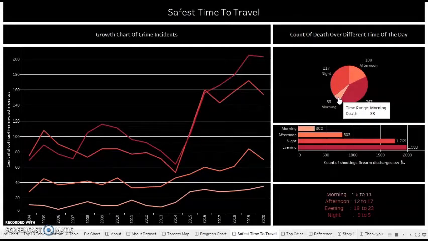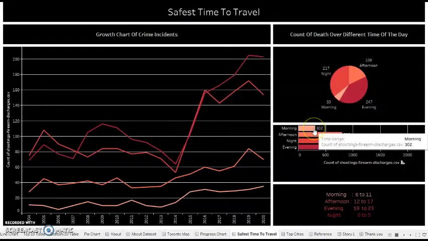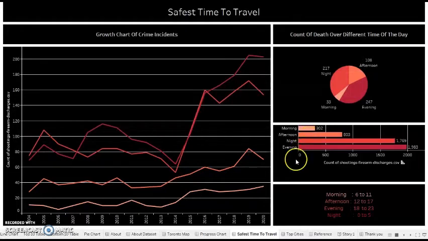There are only 33 deaths, and the number of cases reported based on shooting is only 302. So this is how the story points tell us which time is safe for people to travel without the fear of firearm discharge.